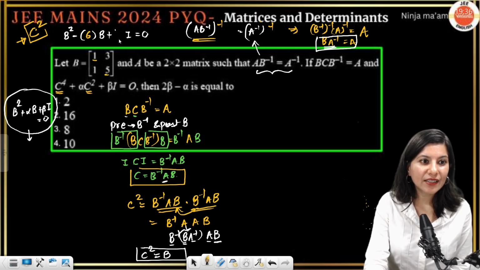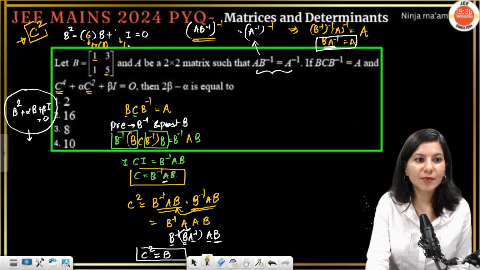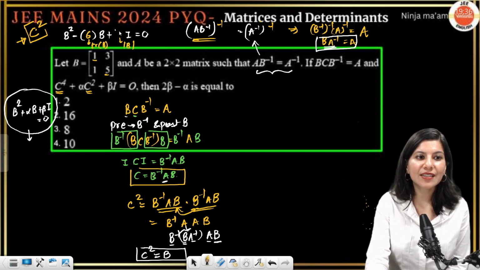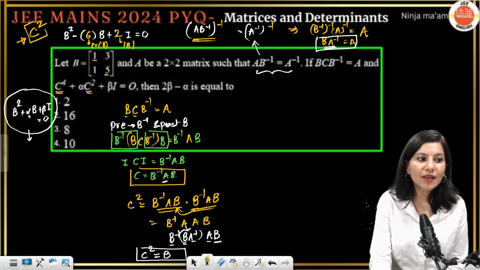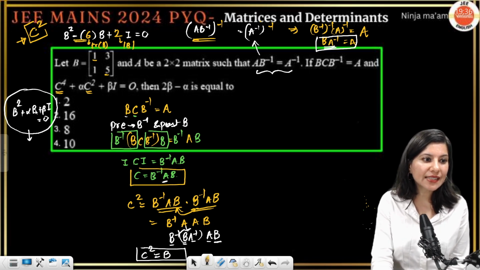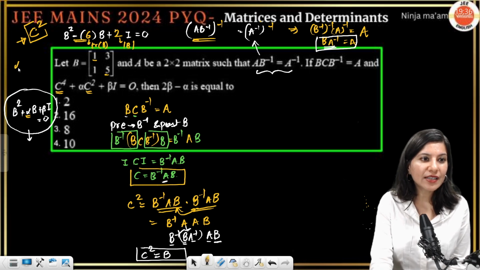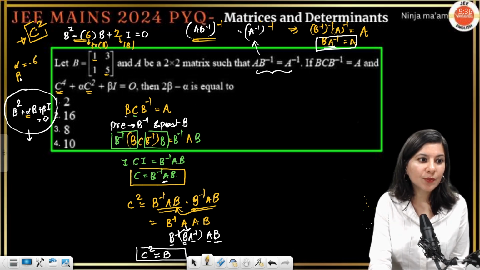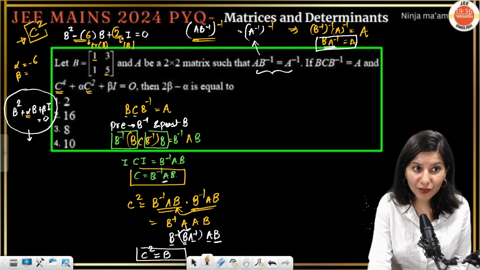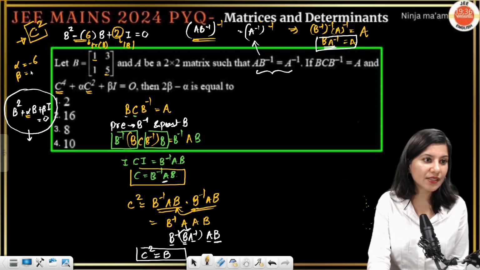And determinant of B is what? This is your trace of B, this is your determinant of B. So 5 minus 3 is 2. Now you compare. Clearly minus 6 is the coefficient of B and alpha is the coefficient of B. So alpha is minus 6 and beta, which is written in front of identity matrix, is 2.